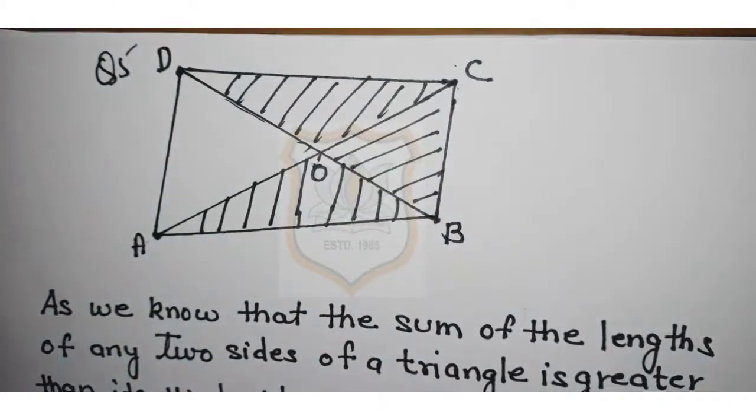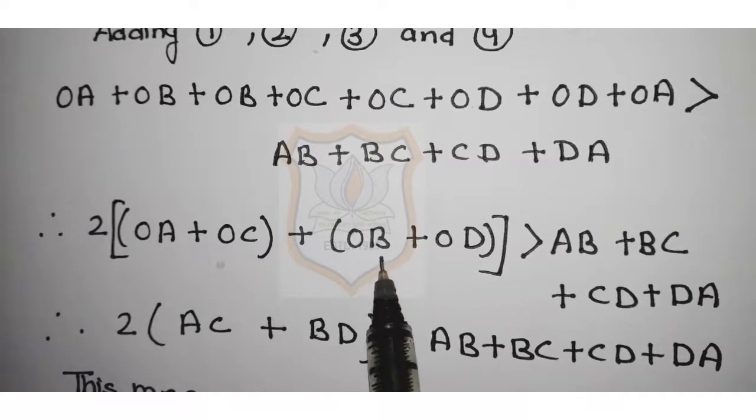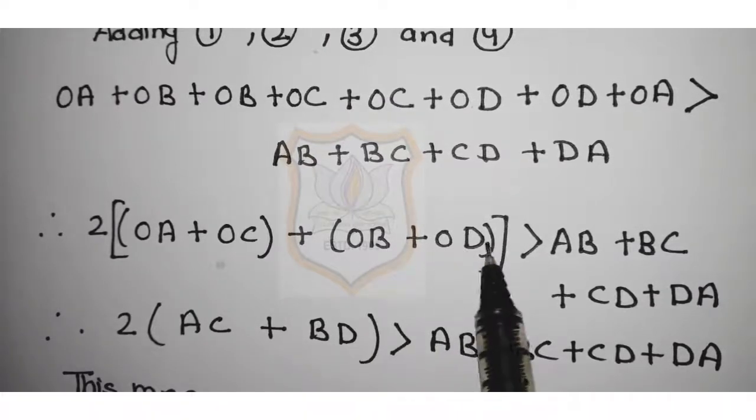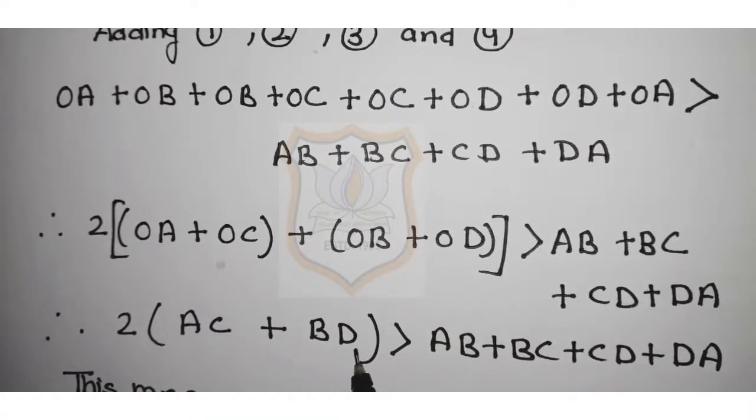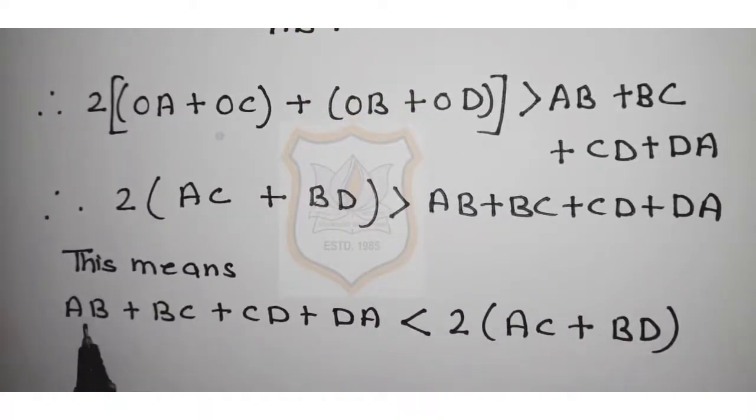See, in place of OA plus OC, I have written AC, and in place of OB plus OD, I have written BD. So, 2 times AC plus BD is greater than AB plus BC plus CD plus DA. This means that AB plus BC plus CD plus DA is smaller than 2 times AC plus BD.